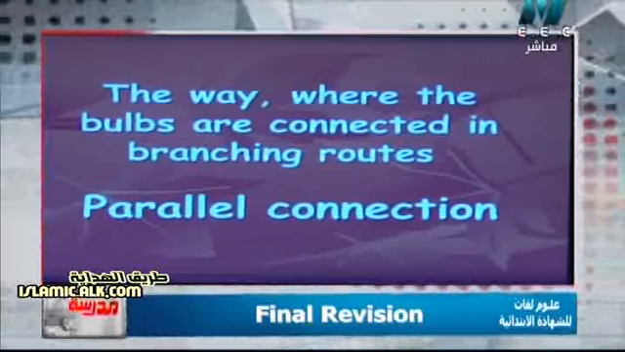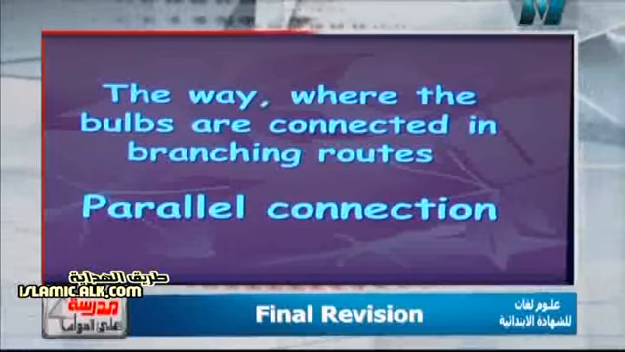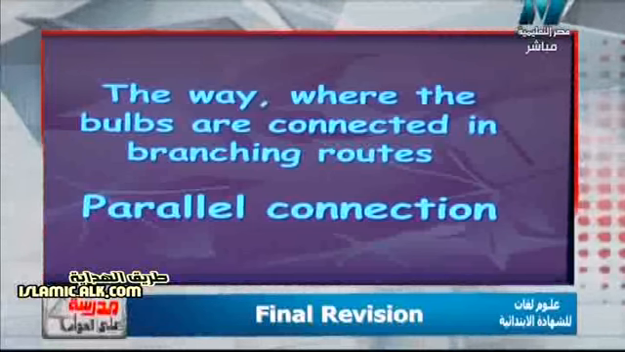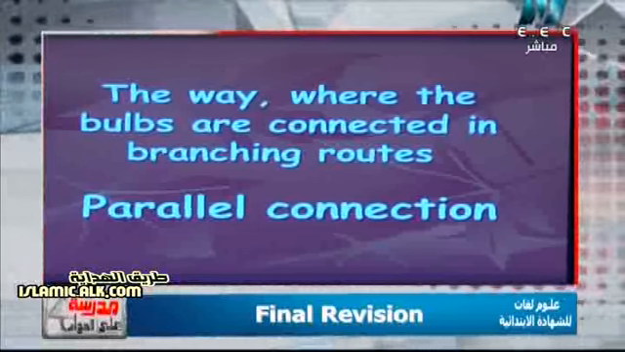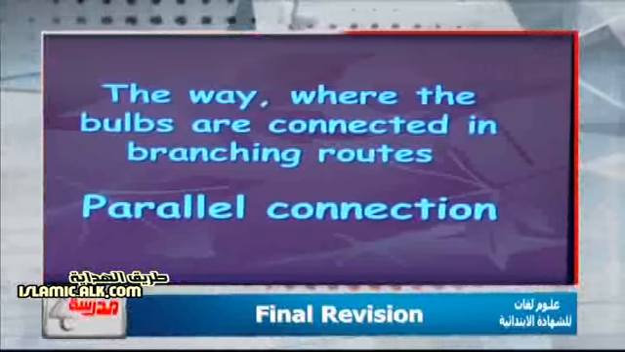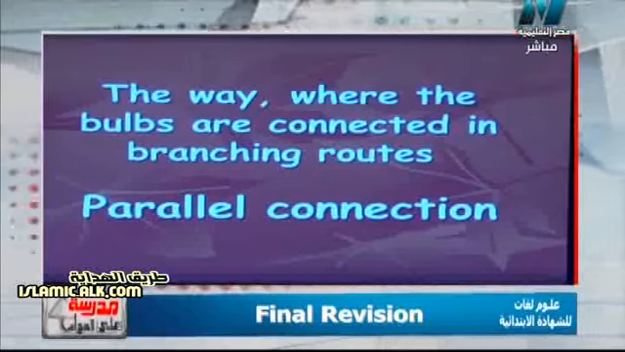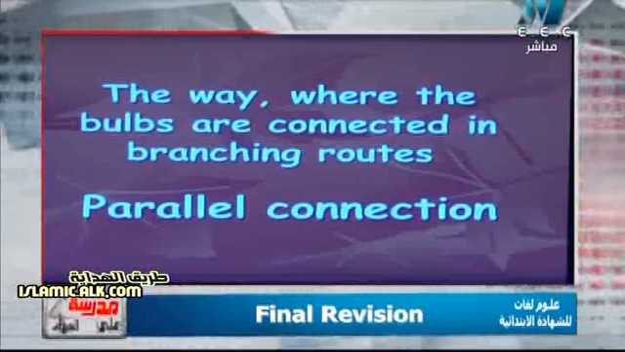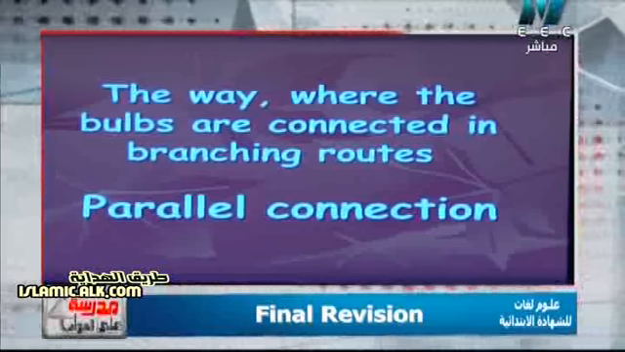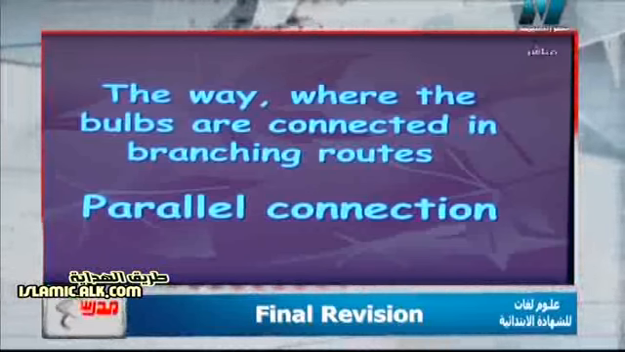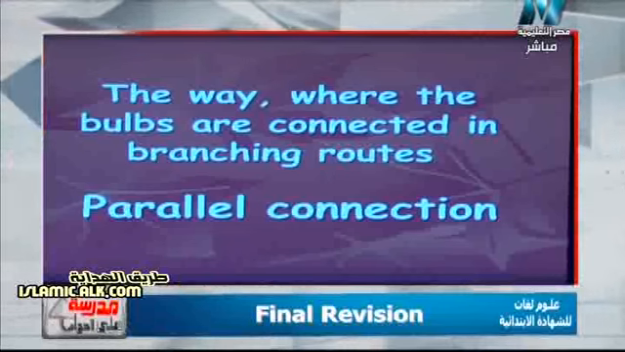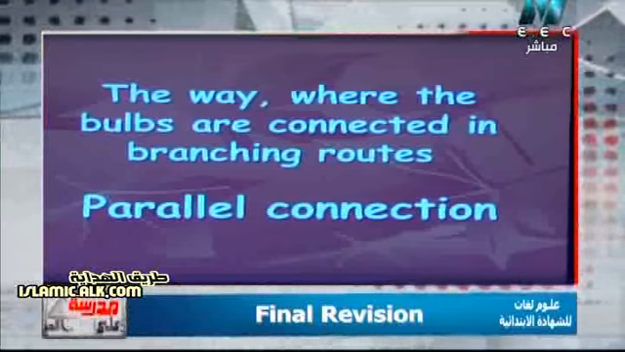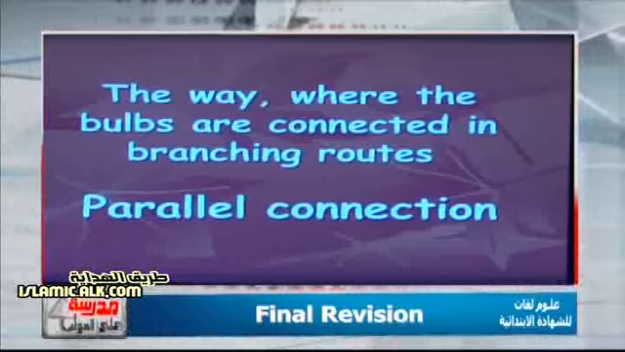So again, we have two types of connection, which are parallel and series. What's different between them? In parallel connection, we connect lamps in branching roots, as in this question. But what about series connection? In series connection, we connect all the lamps in one root only. And which type is preferred? أي نوع فيهم مفضل على الآخر؟ Surely we must prefer the parallel connection, because in this connection, if one lamp burns out, all the other lamps are still giving out light. So again, the way where the bulbs are connected in branching roots will be the parallel connection.